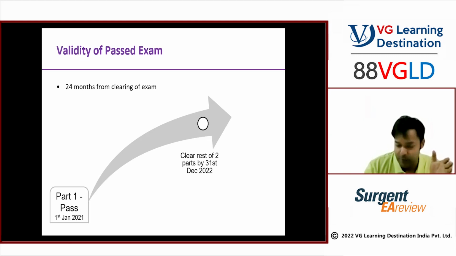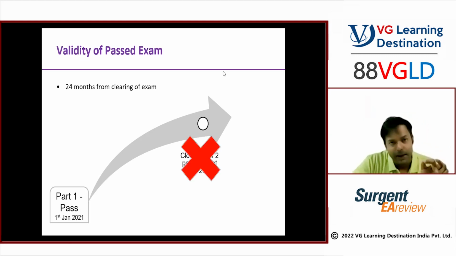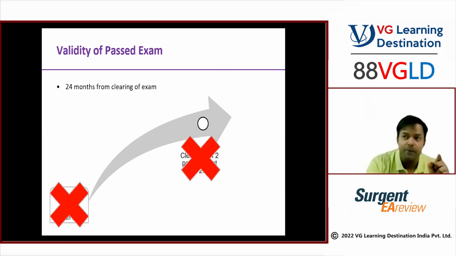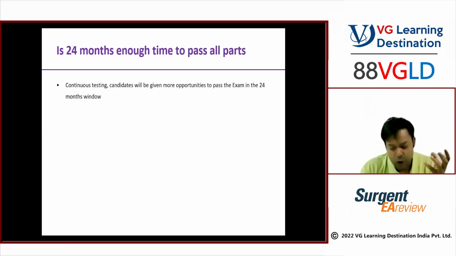What about, unfortunately, someone could not do that? If someone misses that, in that case, whatever subject you have cleared 2 years before, that will also go away. But 2 years, guys, I'm telling you, this is more than sufficient. That's what I'm saying. Is 24 months enough time for passing the exams?